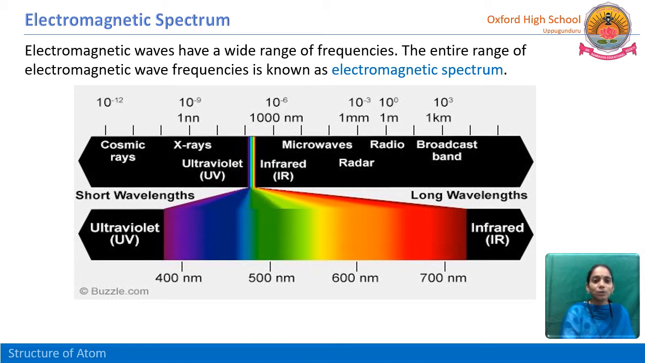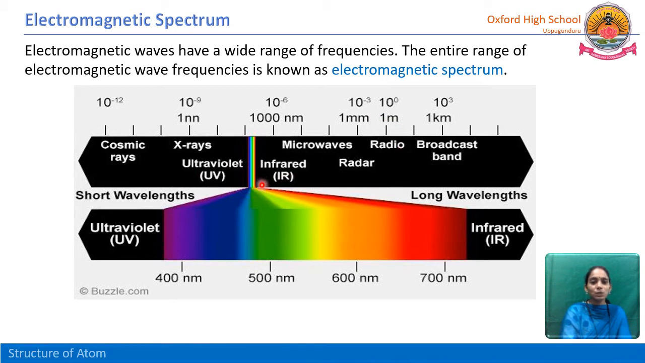See here, from 10 to the power of minus 12, for cosmic rays, it is 10 to the power of minus 12, and here 10 to the power of 3 is for the broadcast band. So from left to right, cosmic rays, in between gamma rays also will be there, and X-rays, ultraviolet rays, infrared rays, microwaves, radar, radio waves, and broadcast band. So this left side is shorter wavelength, and this right side is longer wavelength.